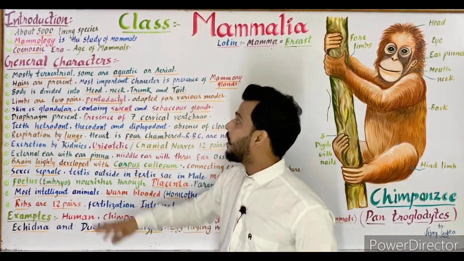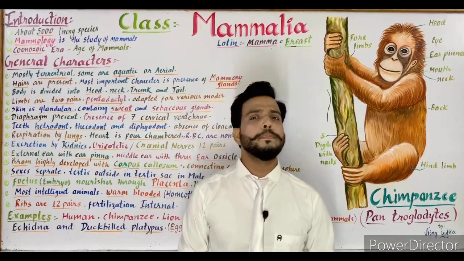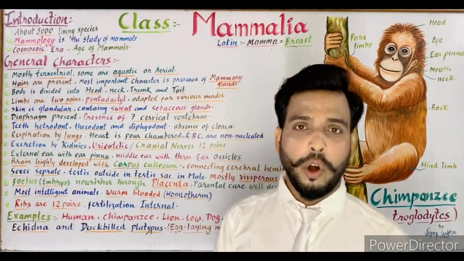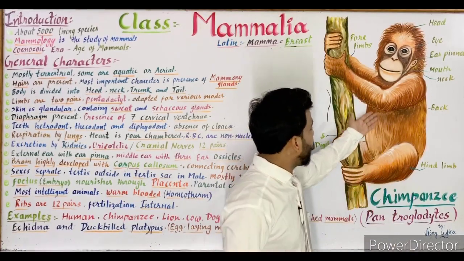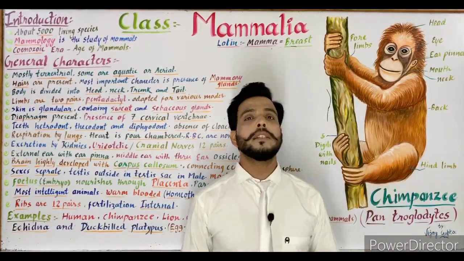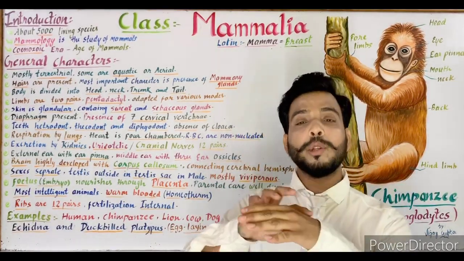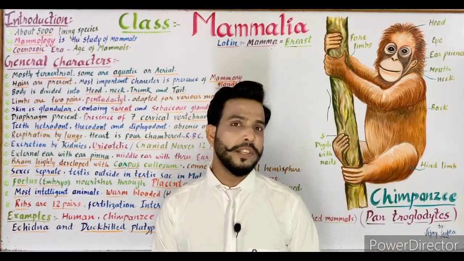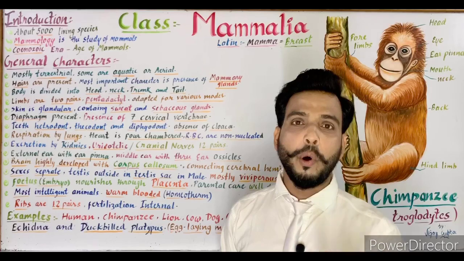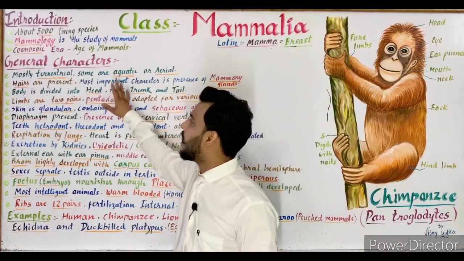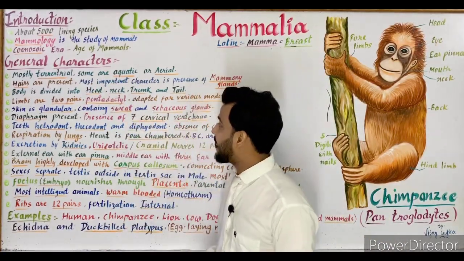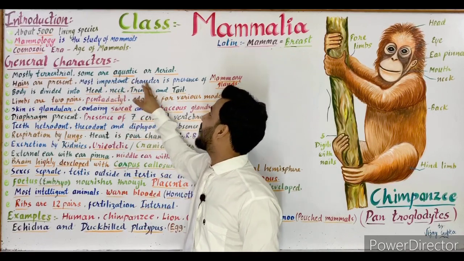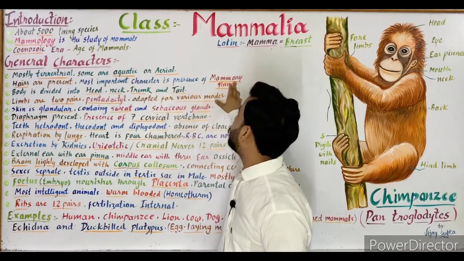Next is hairs are present. The most important characteristic feature of mammals is the presence of hairs on the body. All the mammals, as we know, we humans also have hairs on our body. So the presence of hair is the peculiar feature of all the mammals. Next, the most important character is the presence of mammary glands.